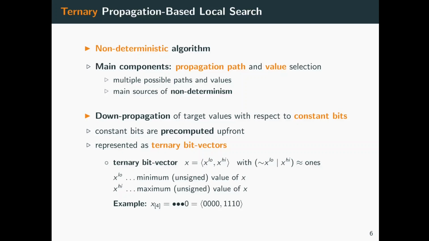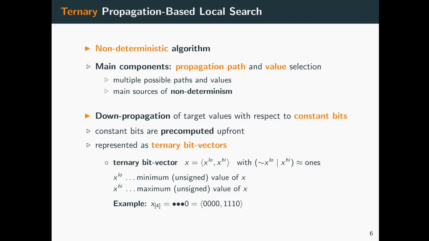For this, we utilize the AIG representation of the input formula and determine constant bits as AND gates that can be simplified to constants, which are then mapped back to the word level. We maintain this constant bit information as a ternary bit vector for each node in the DAG. We represent the ternary bit vector x as a pair of binary bit vectors x low and x high, where x low and x high determine the minimum and maximum values of x. Bits with undetermined value are set to 0 in x low and to 1 in x high, and constant bits have the same value in both.